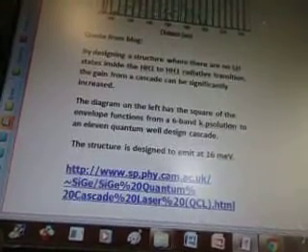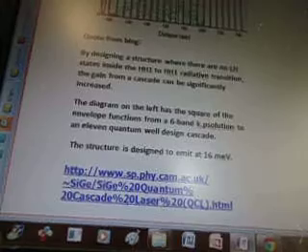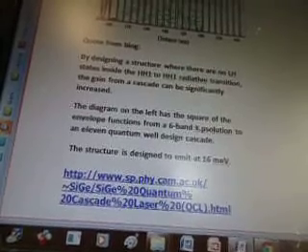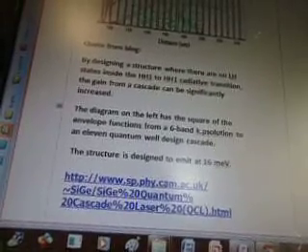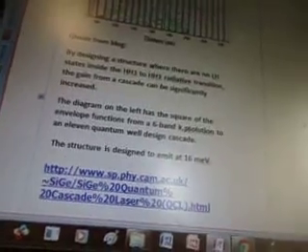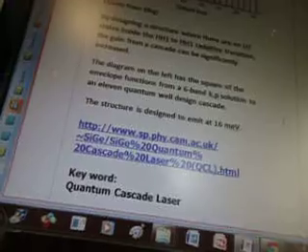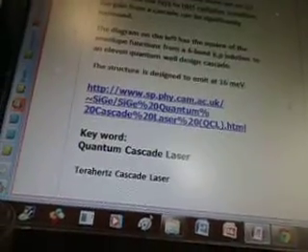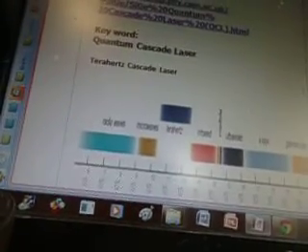The diagram on the left has the square of the envelope functions from a 6-band k.p solution to an 11 quantum well design cascade. The structure is designed to emit at 16 meV. That's from the same website.